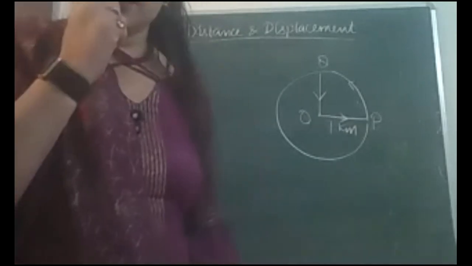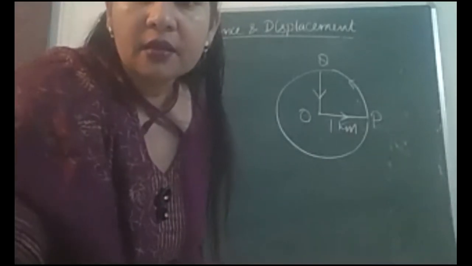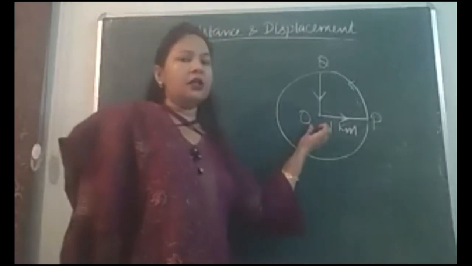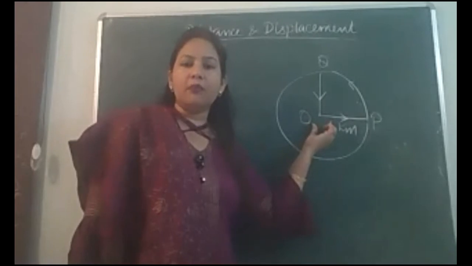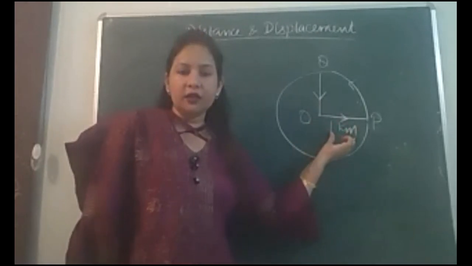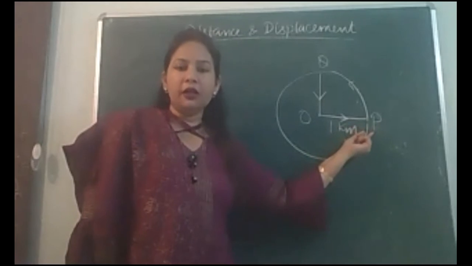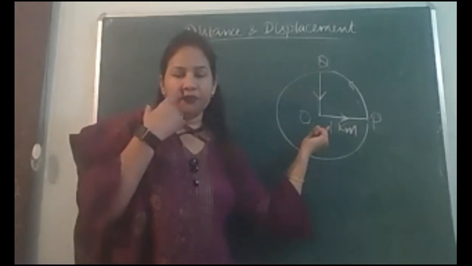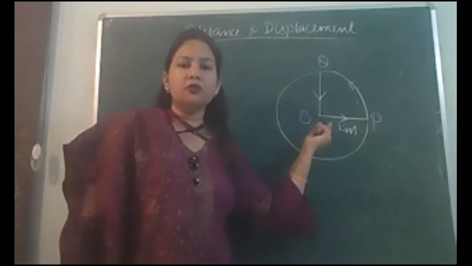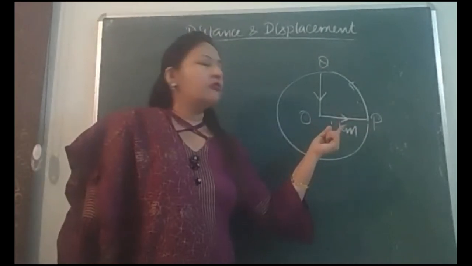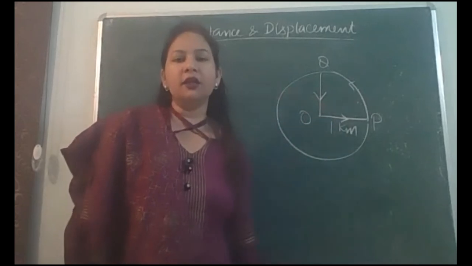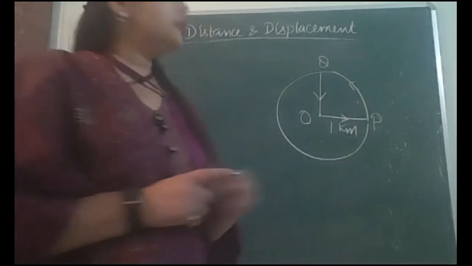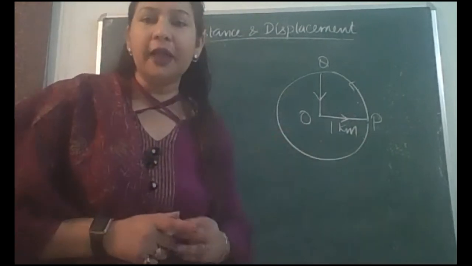Ma'am, can you please repeat the question? The question is, a cyclist starts from center O of a circular path of radius 1 kilometer, reaches point P, Q, and returns back to O via the route shown in the diagram.